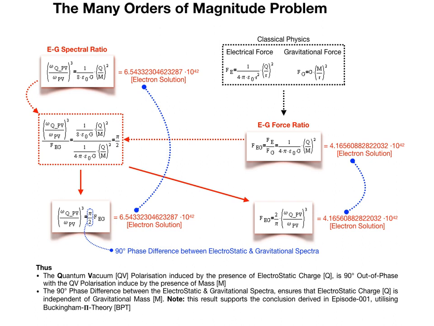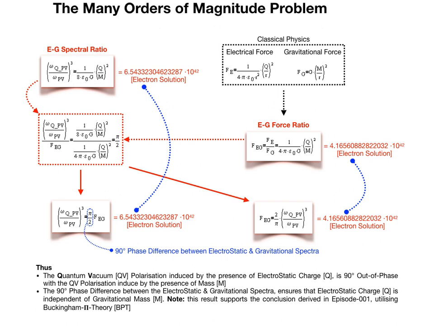Thus, the quantum vacuum polarization induced by the presence of electrostatic charge is 90 degrees out of phase with the quantum vacuum polarization induced by the presence of mass. Moreover, the 90-degree phase difference ensures that electrostatic charge is independent of gravitational mass. In addition, please note that these results support the conclusion derived in Episode 1, utilizing Buckingham pi theory.